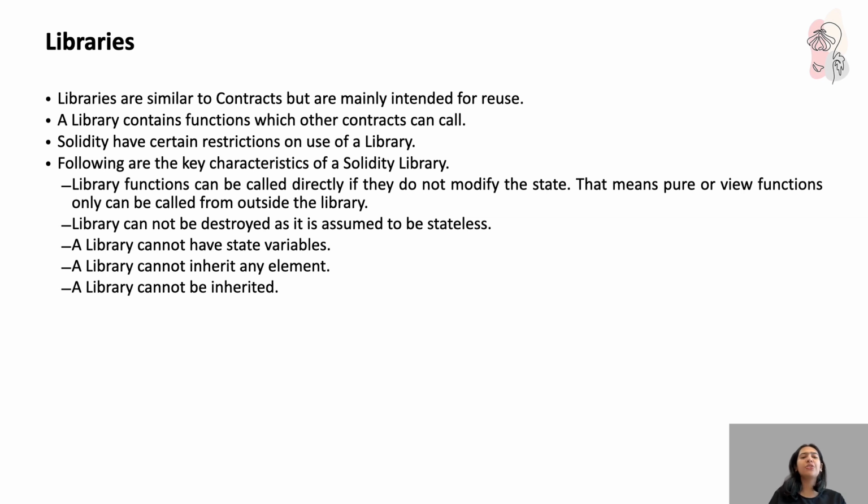Libraries are very similar to contracts but are mainly intended for reuse purposes. A library contains functions which other contracts can call. Following are the key characteristics of a Solidity library. Library functions can be called directly if they do not modify the state. That means only pure or view functions can be called from outside the library. A library cannot be destroyed because it is assumed to be stateless. It cannot have state variables, cannot inherit any element, and cannot be inherited.